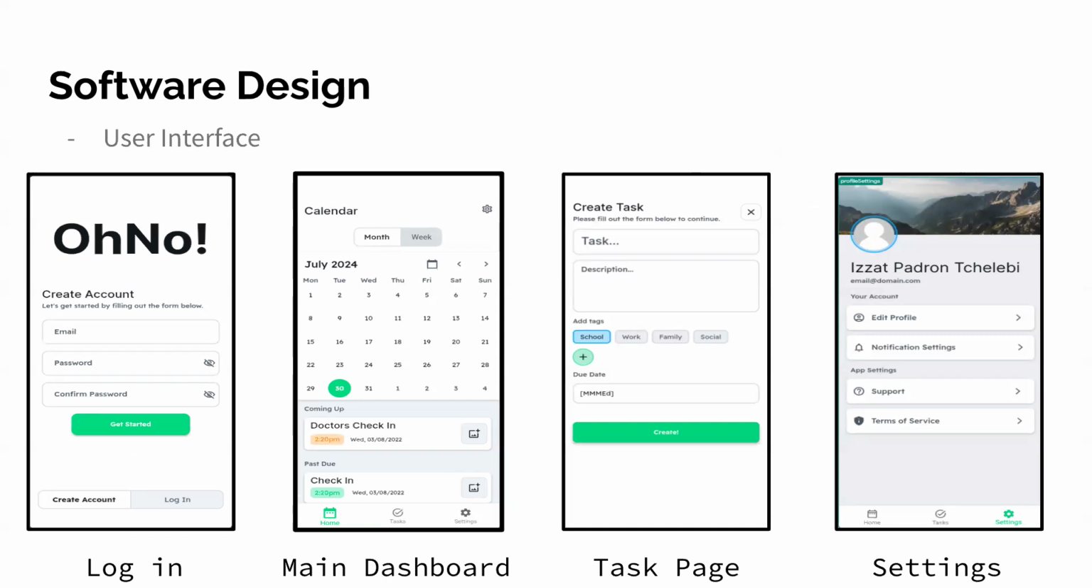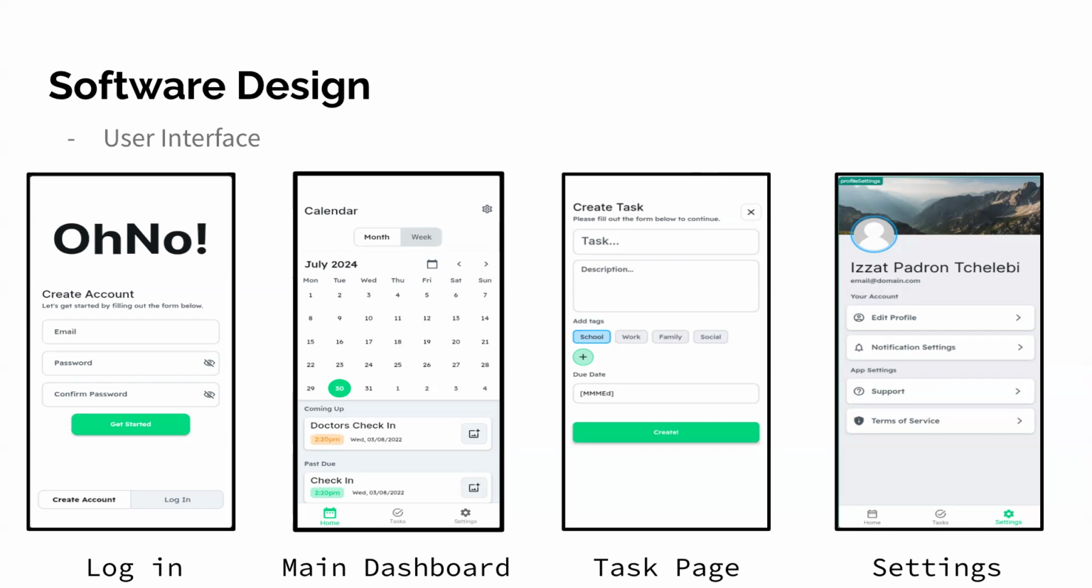This is our user interface, starting off with the login page where you will use your email and password, as well as the Firebase database to authenticate users. Your main dashboard where you have the main calendar, your upcoming events, and your past due events. Clicking on any of the dates on the calendar or on the tasks tab on the bottom will take you to the next page, which is the task page.